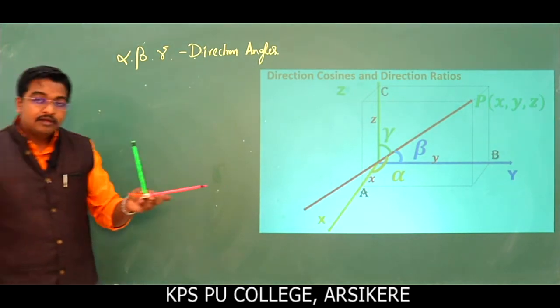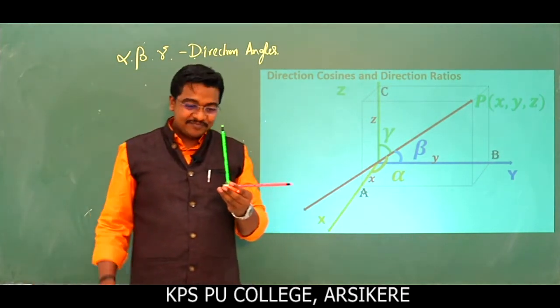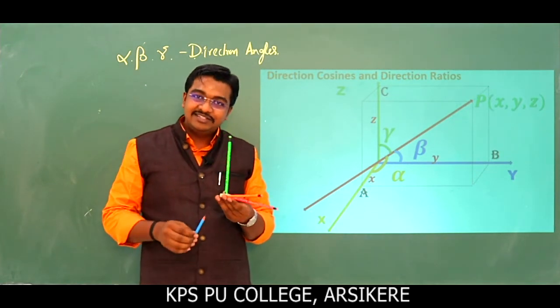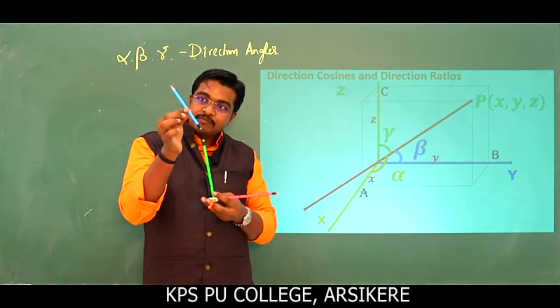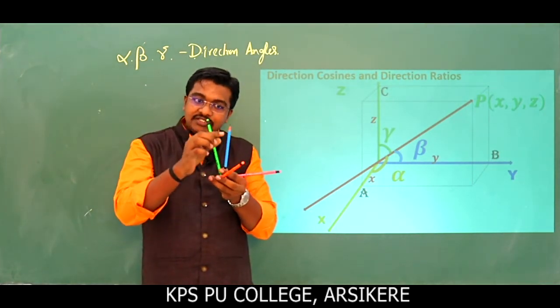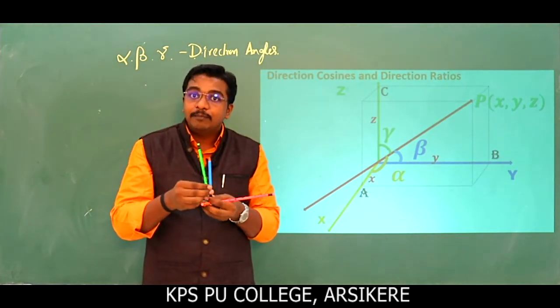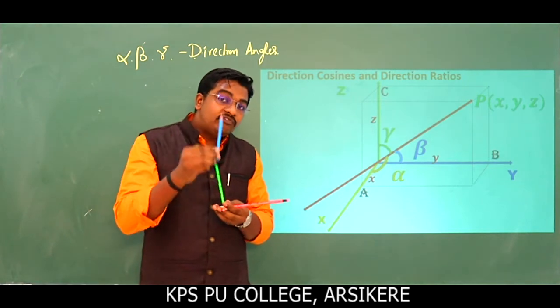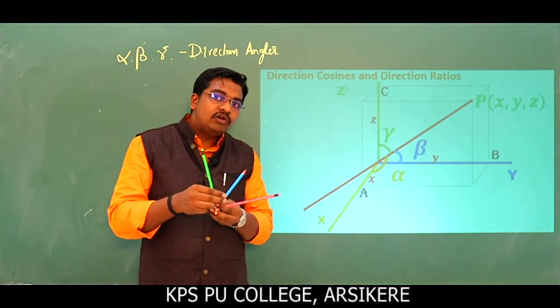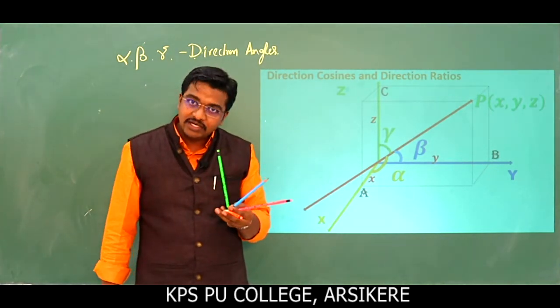Look, we discussed here x axis, y axis, and z axis. Just observe here, it has one way direction. I will treat this as a directed line segment. This is nothing but a vector. So in vector algebra we have only one set of direction cosines.